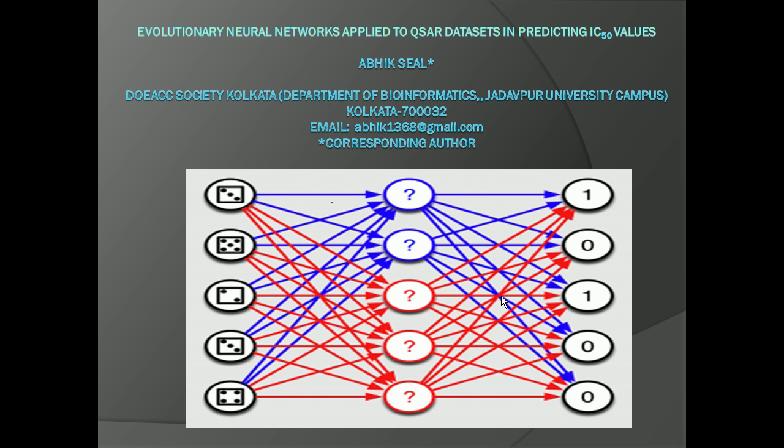layer. ENNs function with the help of operators involved in genetic algorithms, for example, reproduction, selection, crossover, and mutation. With machine learning being applied to various drug discovery strategies and problems, we believe that the ENNs could be applied in predicting the biological activity values, for example, the inhibitory concentration of QSR datasets. This work suggests that the ENNs are better predictors of biological activities than regression and neural networks.